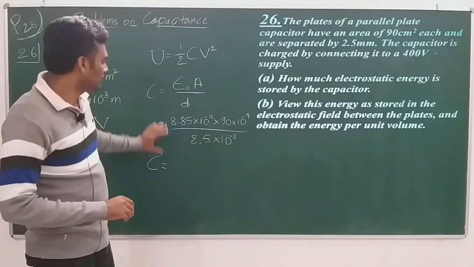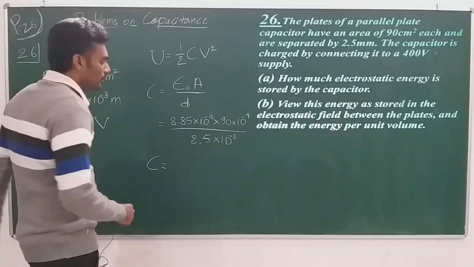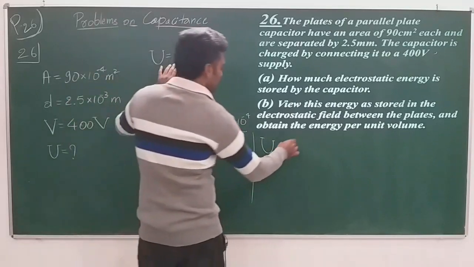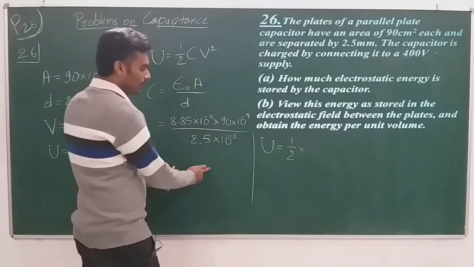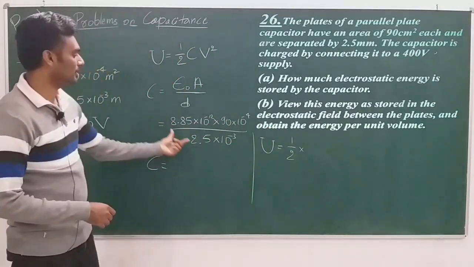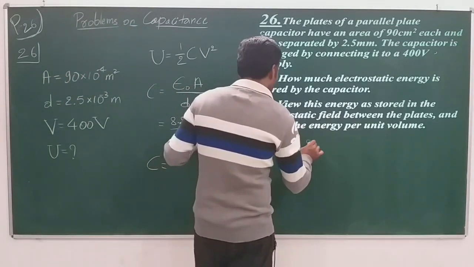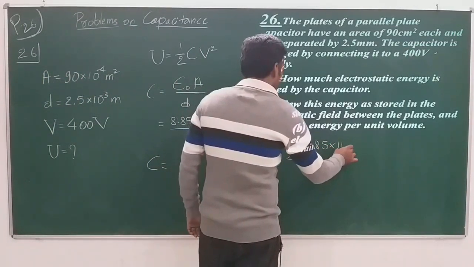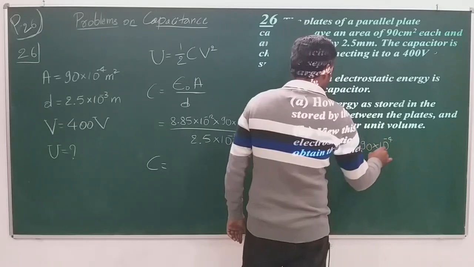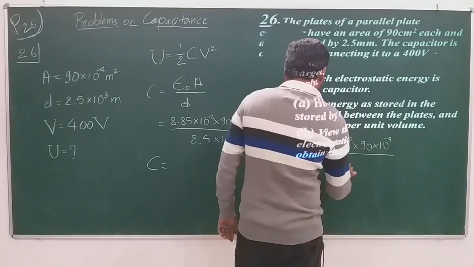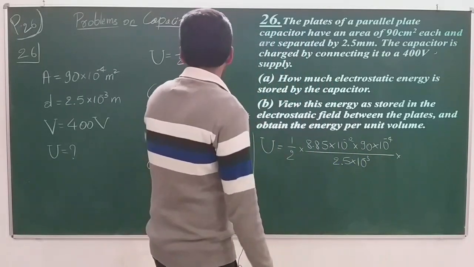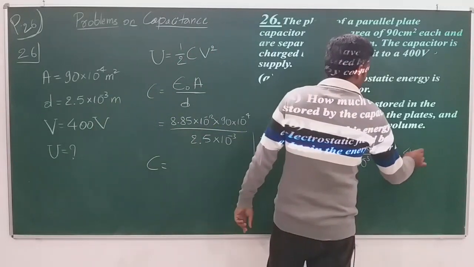Write that once anyhow, but what I need is U. So U becomes equal to half the capacitance value that you will get. Or I will put this itself. Half C V square, where C is this entire value, I will put the same value: 8.85 into 10 to the power of minus 12 into 90 into 10 to the power of minus 4 divided by 2.5 into 10 to the power of minus 3, into V squared, 400 squared.